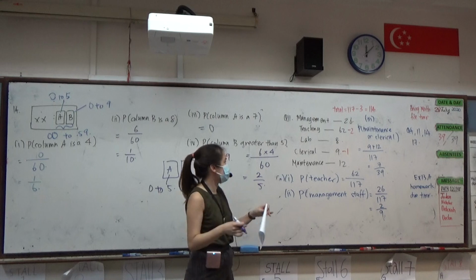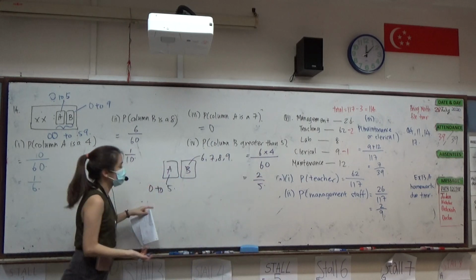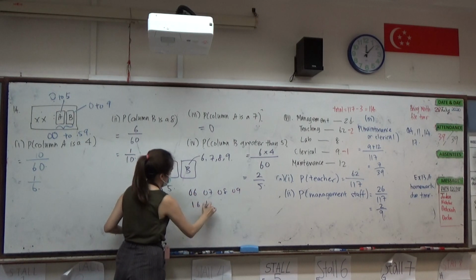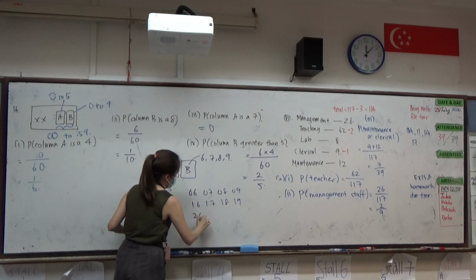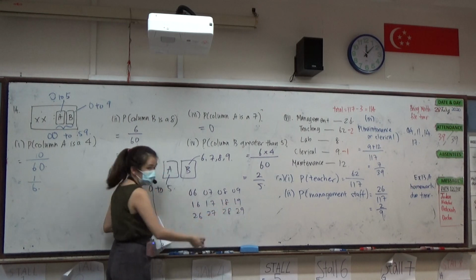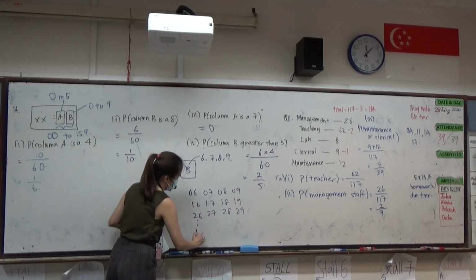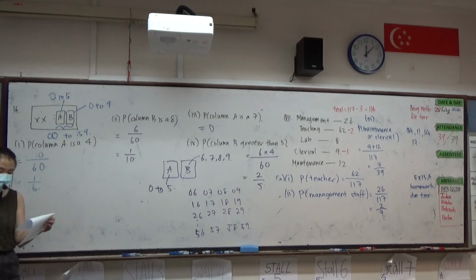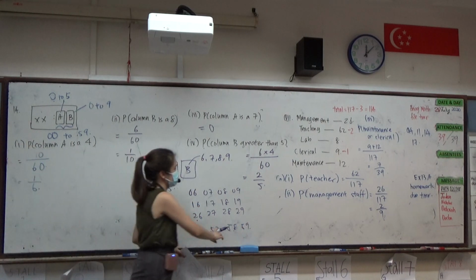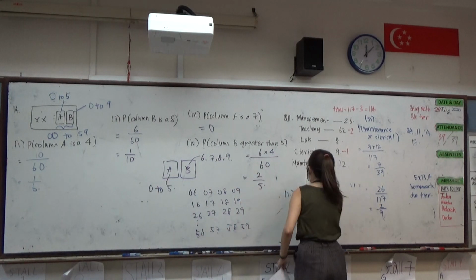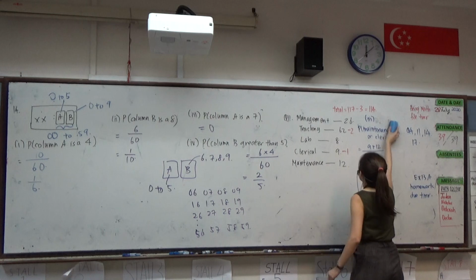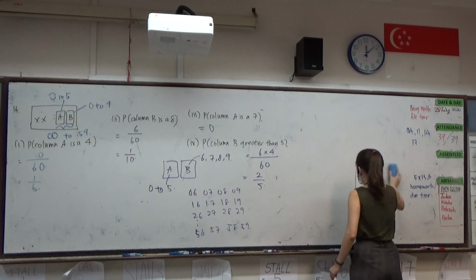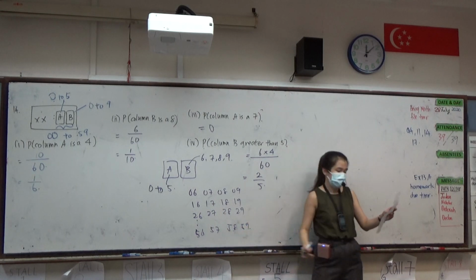If you cannot realize that it is 6 times 4, of course you can go and write it out clearly. We got 06, 07, 08, 09, 16, 17, 18, 19, 26, 27, 28, 29. And then you count now, all the way until 56, 57, 58, 59. So that's for question 14. Understand?